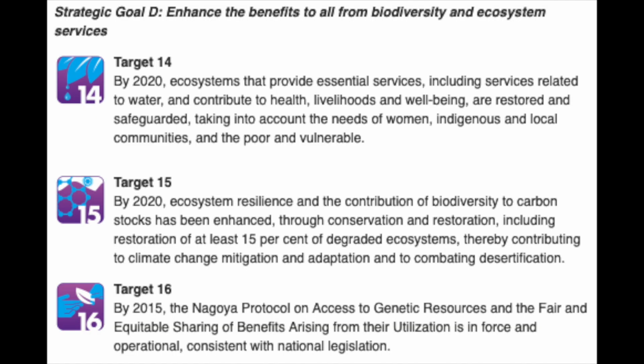The next 3 targets address Goal D. Target number 14 talks about ecosystem services and the need for us to protect and restore the ecosystems that provide us with those services. First of all, as far as researchers know, basically every ecosystem on Earth provides us with some sort of service. And secondly, we just don't know everything about what benefits we might receive from intact ecosystems. Coupled with that, we are really struggling to figure out how to restore degraded ecosystems, so that's another level of challenge on top of that one.